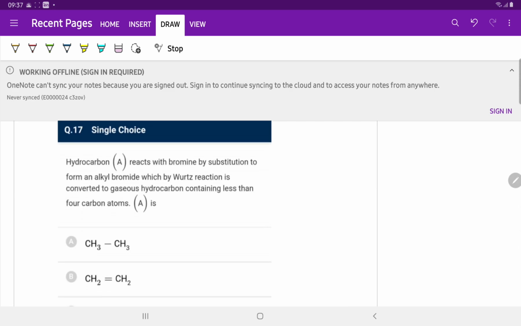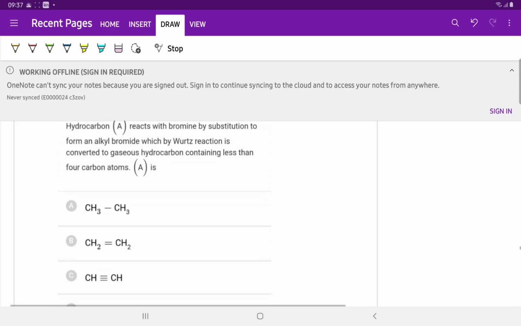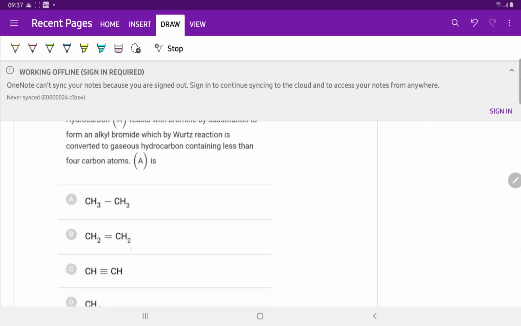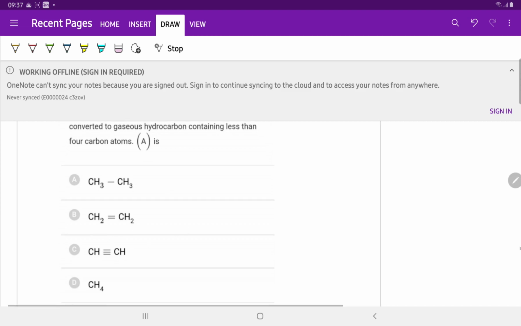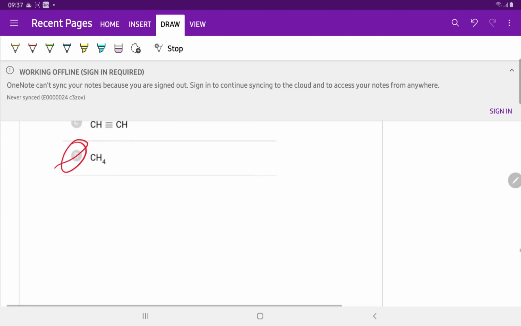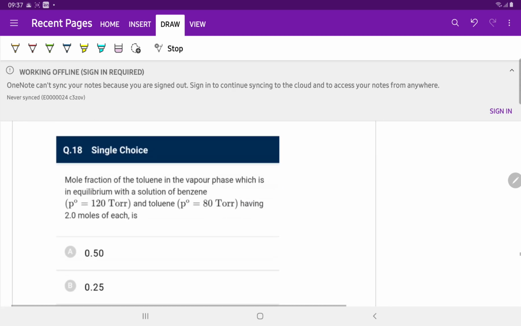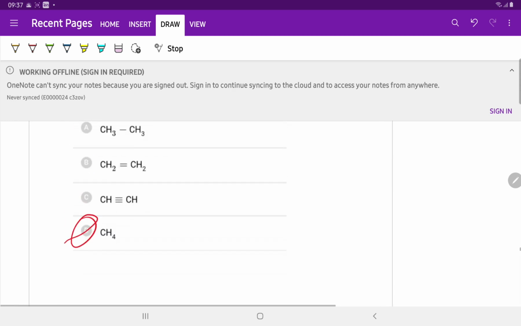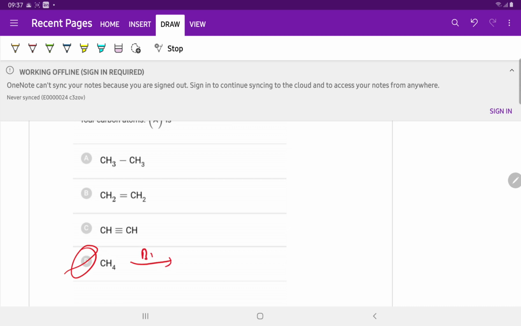Question number 17. Hydrocarbon A reacts with bromine by substitution to form an alkyl bromide, which by Wurtz reaction is converted to a gaseous hydrocarbon containing less than 4 carbon. The answer is D. CH4 gives CH3Br on reaction with Br2, and on Wurtz reaction of CH3Br, the product is ethane, which contains less than 4 carbon.